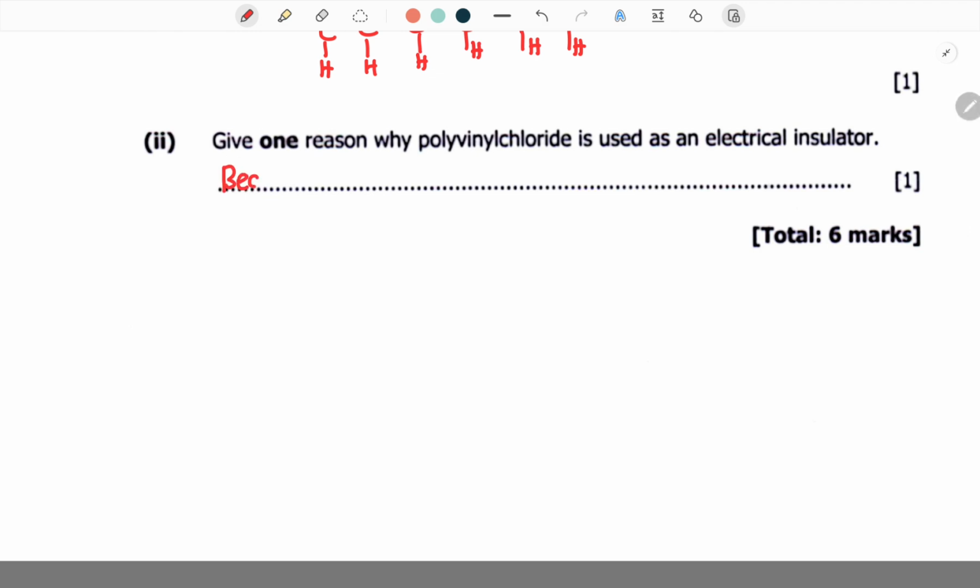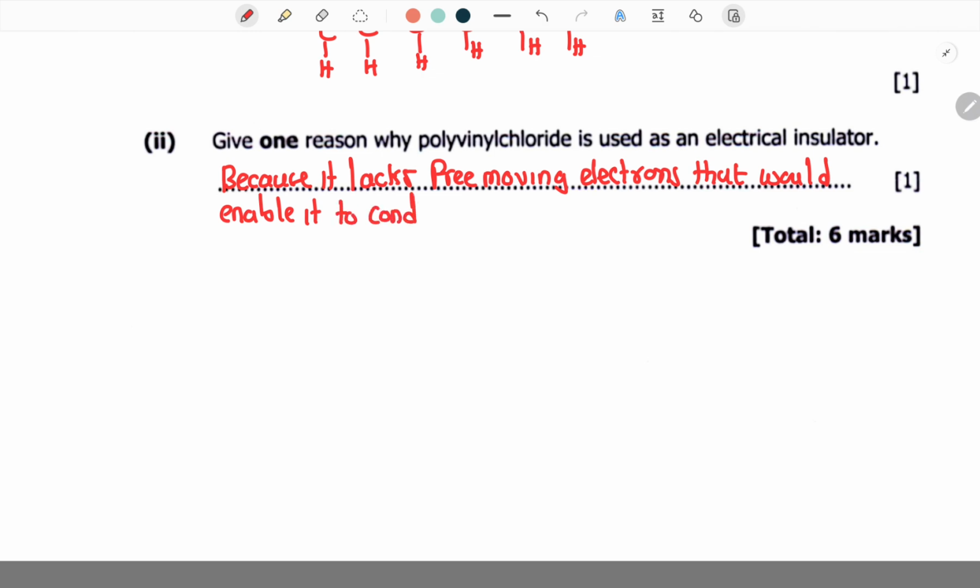So you say because it lacks free moving electrons that would enable it to conduct electricity.